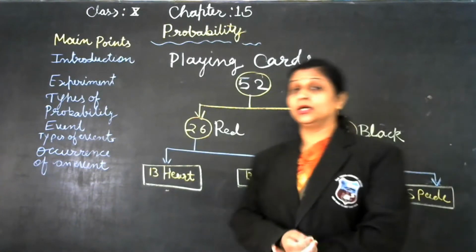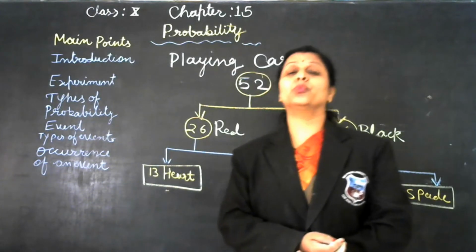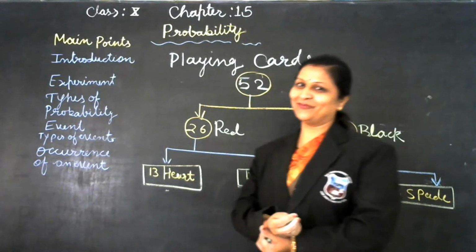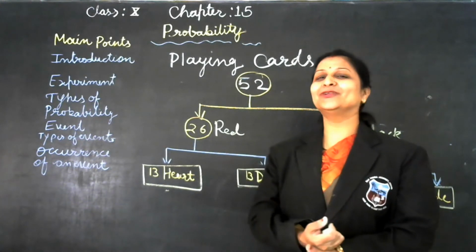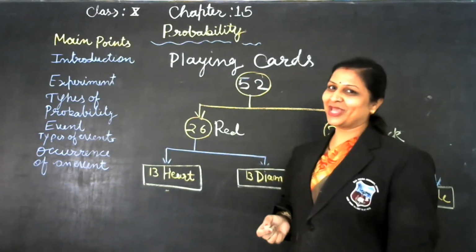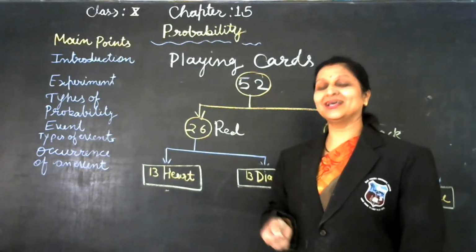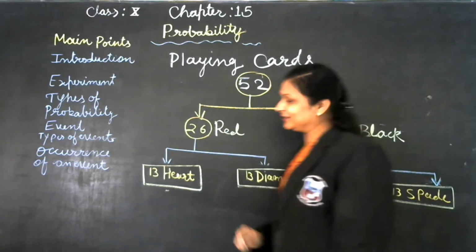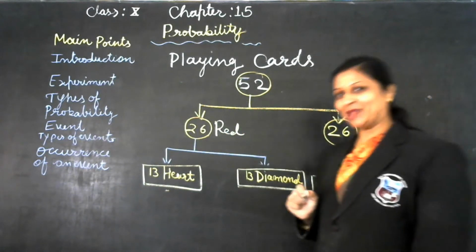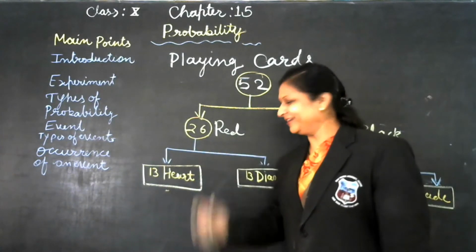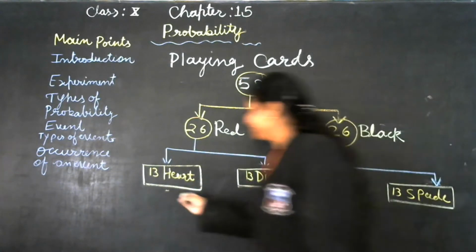Now students, in the theoretical approach we will work on playing cards. You all know very well, but it's my duty to inform you once, that is how many cards we have in the playing suits. That is 52 cards, 26 of red color and 26 of black color, and then 13 hearts and 13 diamonds.